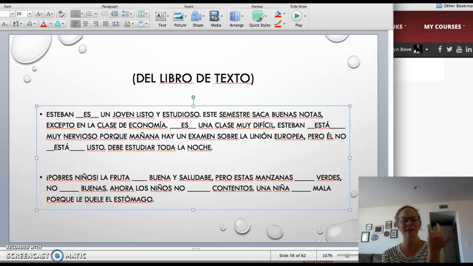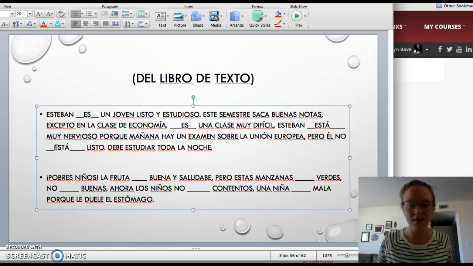All right, la fruta, we're going to go ahead and read through it first, and then we'll go back and look at the verbs. Pobre niños, la fruta buena y saludable, pero estas manzanas verdes no buenas. Ahora los niños no contentos. Una niña mala porque le duele el estómago. Le duele el estómago, she's got a tummy ache.